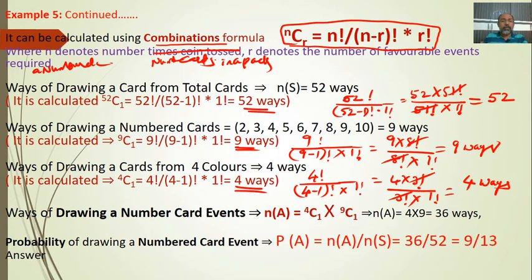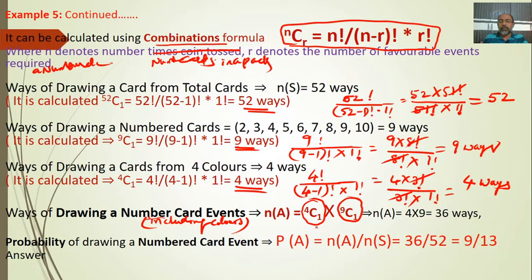Now we're going to draw a numbered card with colors, including colors. You need not mention it, but if you mention it there is no problem. So n of A is equal to, using the formula I just explained, the into symbol. This one, 4C1, is one part.